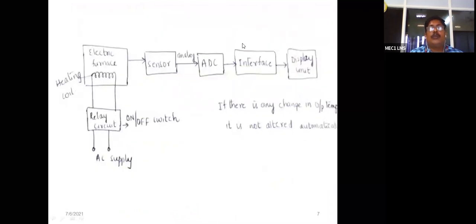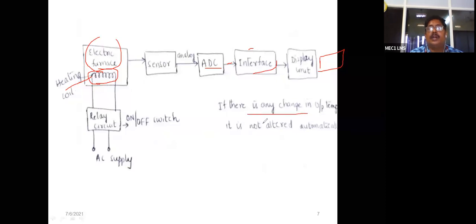And one example, we will discuss one example. So here, see, an electric furnace. This is a heating coil. With the help of the AC supply, this furnace is heated with the help of this coil. And the sensor, what is the function of the sensor? It detects the variable from this electric furnace environment, and then it sends the analog signal to the ADC. ADC means it converts the analog signal into a digital signal, then interfacing takes place, and lastly we get the display unit showing how much temperature is in the furnace, right?